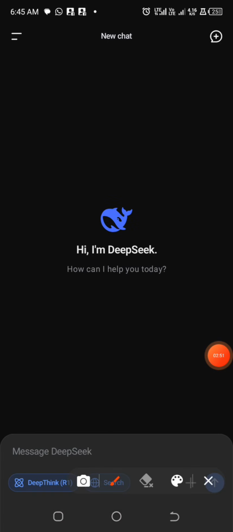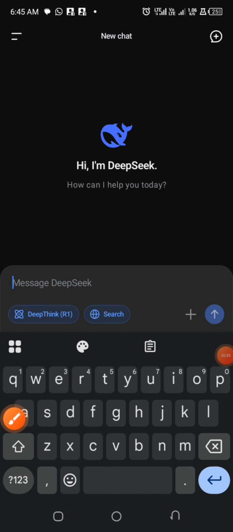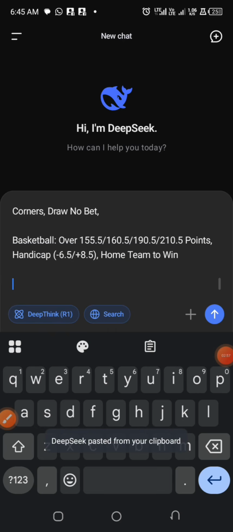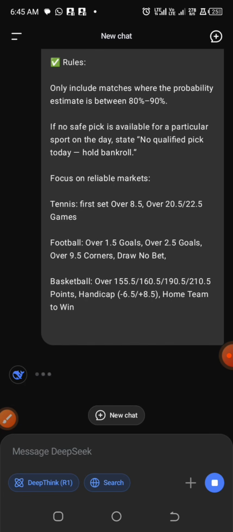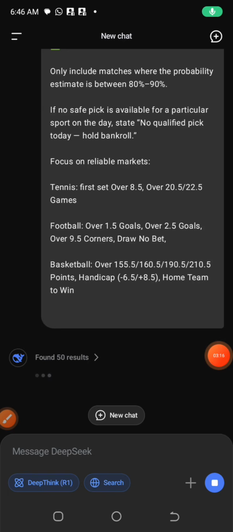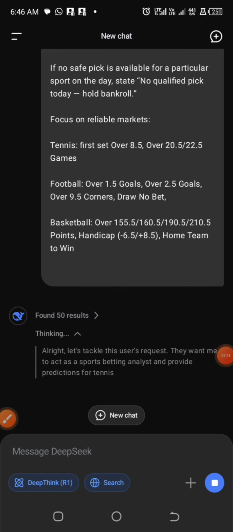All right, we have DeepSeek here, and I'm going to paste the same prompt on this AI platform. I think it can do deep think, and at the same time it can search for data on the web. So now let's wait, as this can actually take time. Let us just be patient with it.